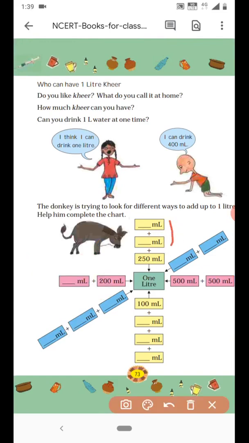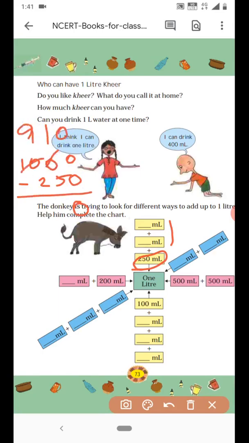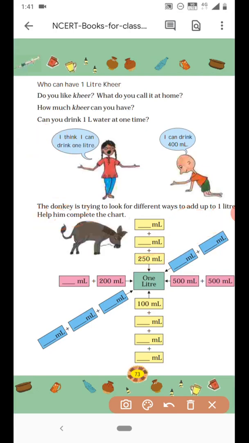Here 250 ml is already given. Okay. So now look, 1000 minus 250 is how much? You have to borrow. Okay, 10 minus 5 is 5, then 9 minus 2 is 7, so 750 ml is remaining. So let me write in the first box 500 ml. And the second will have 250 ml. Yes or no? Because 500 plus 250 is 750. Clear? Okay, coming to these 3 boxes.